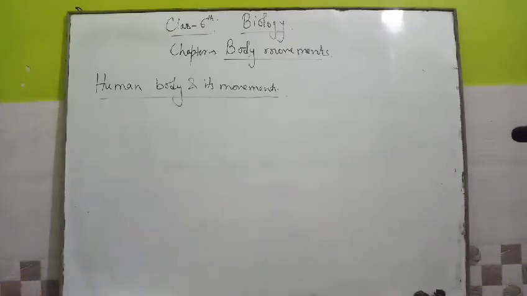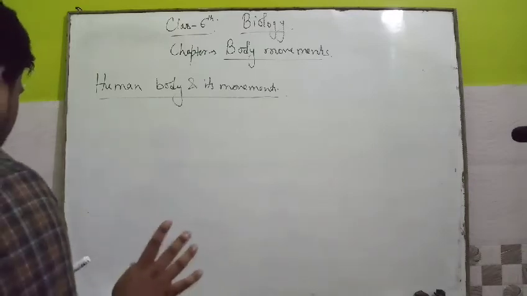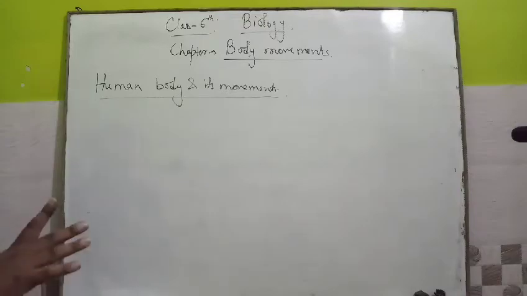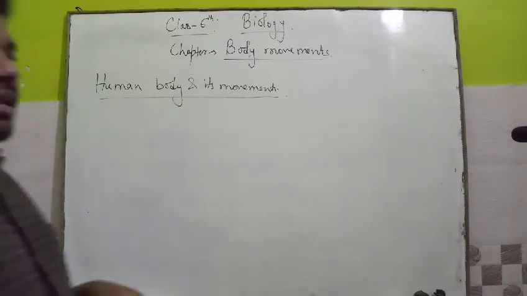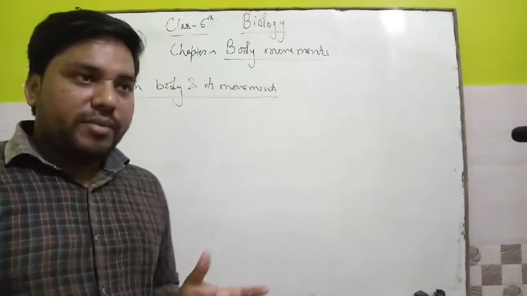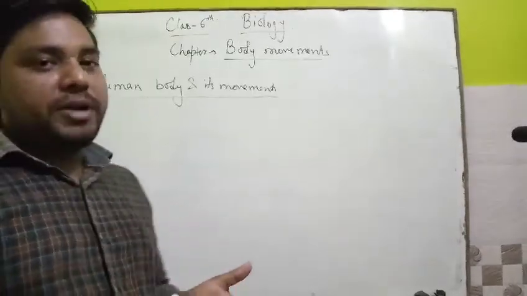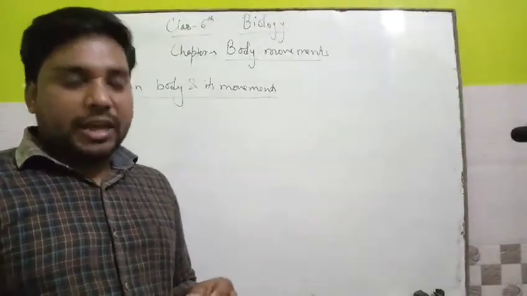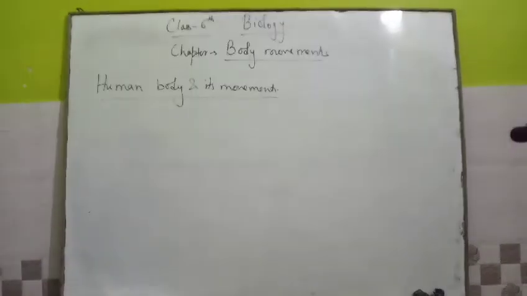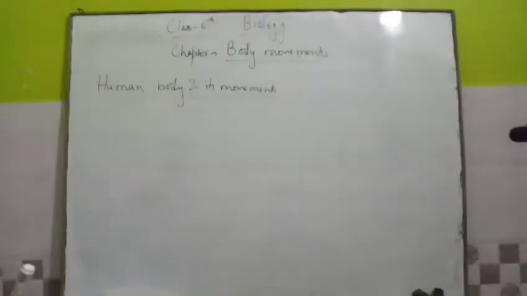From the movement of certain parts of the body, you can see that a few parts will move easily in various directions. Some other parts can be moved only in one or two directions or through a certain single angle only, and some parts cannot be moved at all. Means आपने ये देखा कुछ parts पूरी तरीके से movement में हैं, कुछ part थोड़े बहुत movement में और कुछ part बिल्कुल movement में नहीं हैं. Clear?